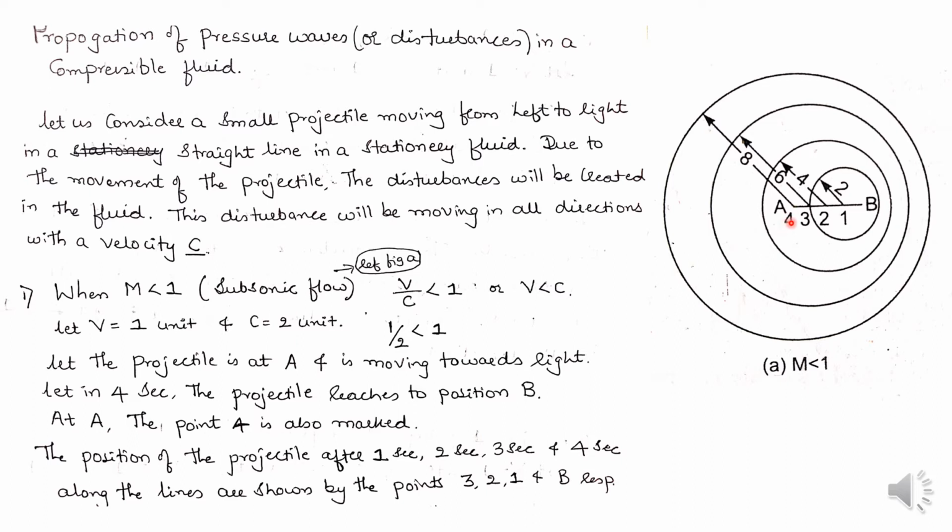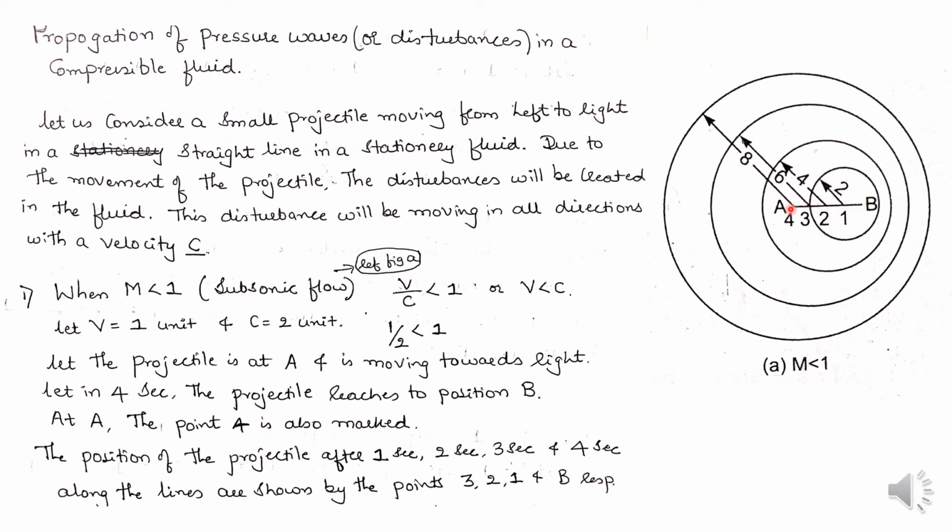The positions of the projectile after 1 second, 2 seconds, 3 seconds and 4 seconds are shown along the line by point 3, point 2, point 1 and point B. The projectile is at point A and moving towards the right.